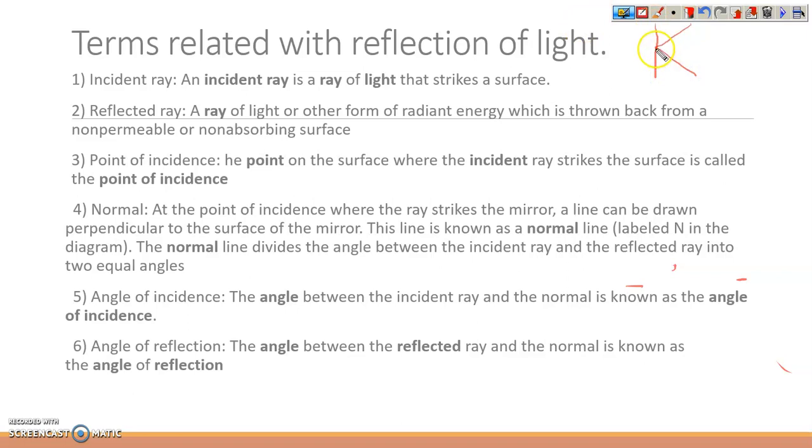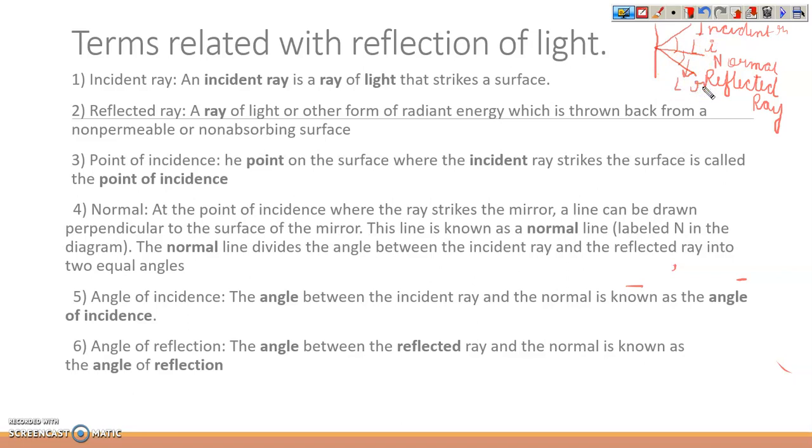This one is the incident ray. The down one is the reflected ray. The middle one is the normal. This is the angle of incidence, and this is the angle of reflection.